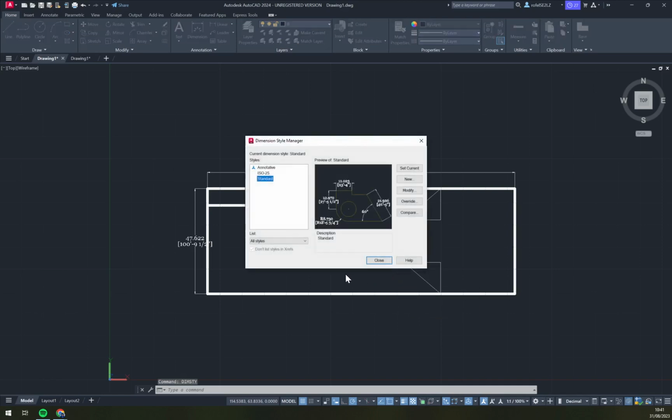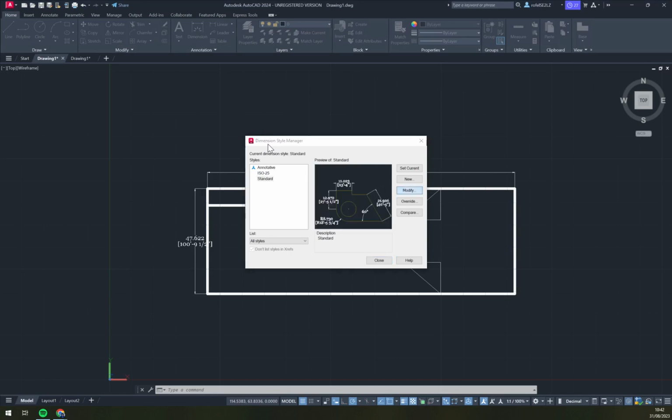Once you click on the dim style, you can pick from the already active styles, but make sure that you are using the style that created these dimensions. In my case, it's the standard one.